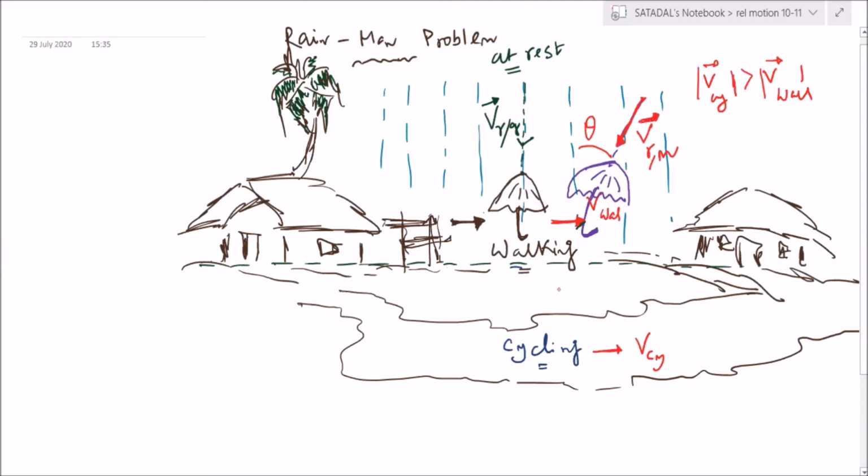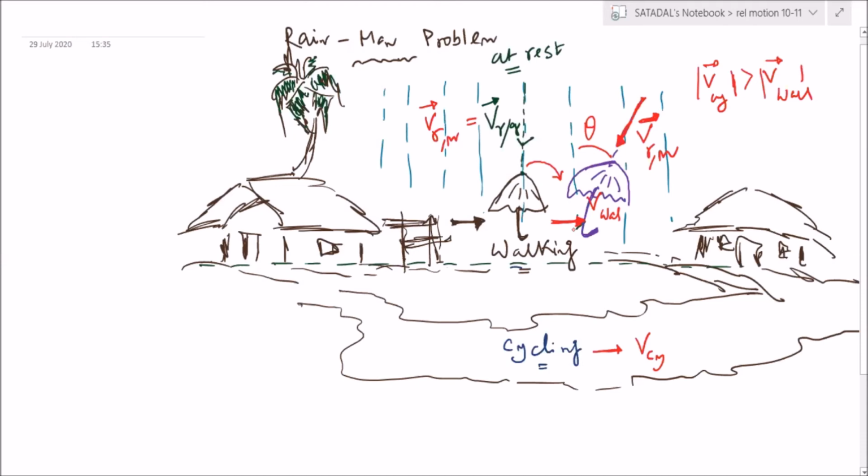Is it okay? When the person was standing, this is the v rain with respect to ground, which was the same as v rain as appearing to the man. The moment the man starts walking, the umbrella has to be rotated in this direction. Correct? And whatever tilting of the umbrella is being done is because of the relative speed generated between the man who is walking and the rainfall which is falling down. Correct? I will come to that part later.